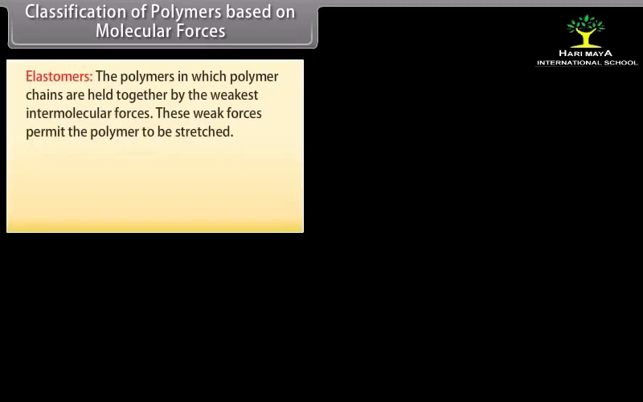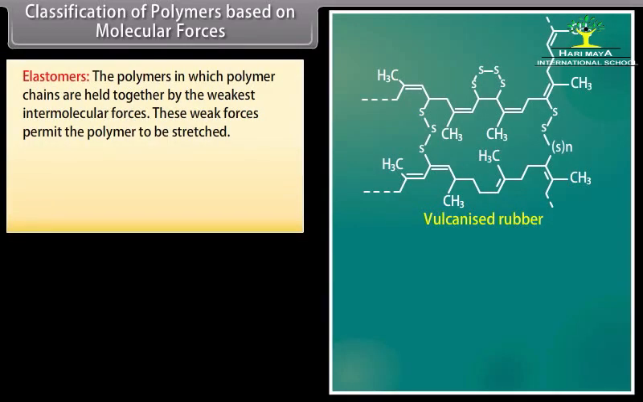Classification of polymers based on molecular forces. Under this type of classification, there are four subcategories. Elastomers. The polymers in which polymer chains are held together by the weakest intermolecular forces. These weak forces permit the polymer to be stretched.